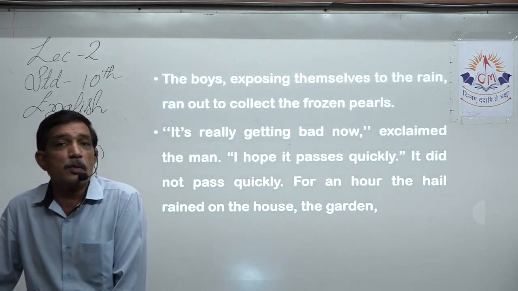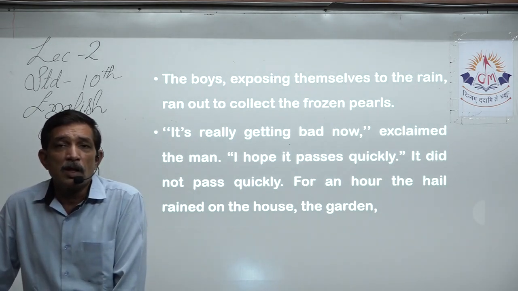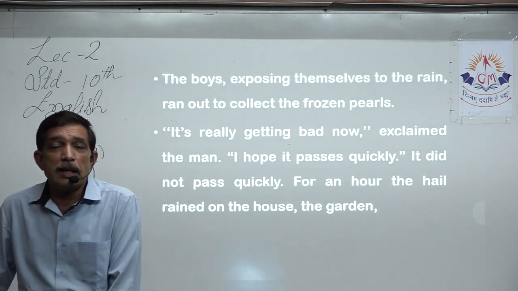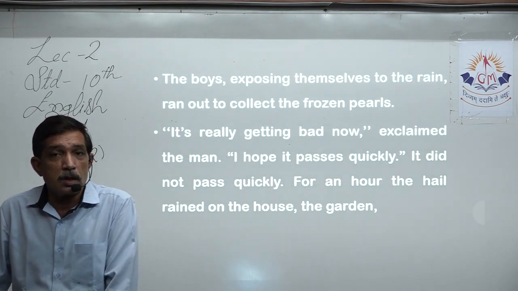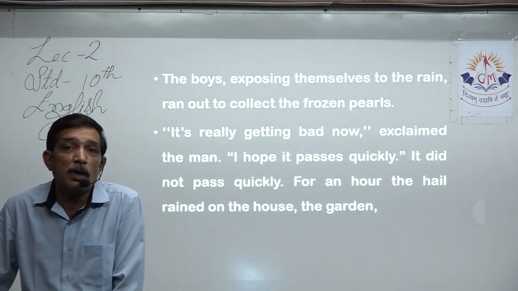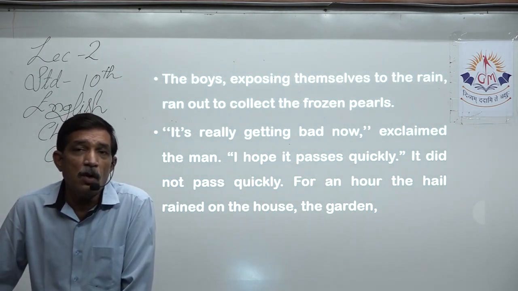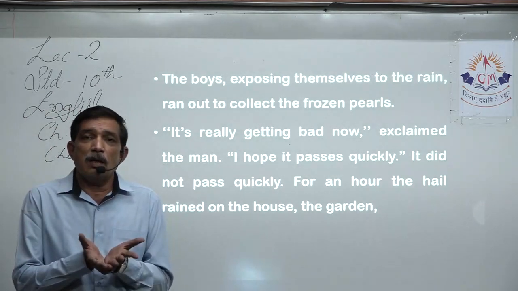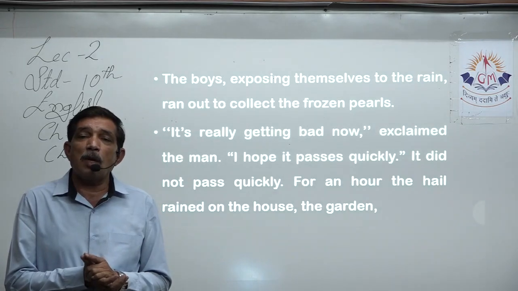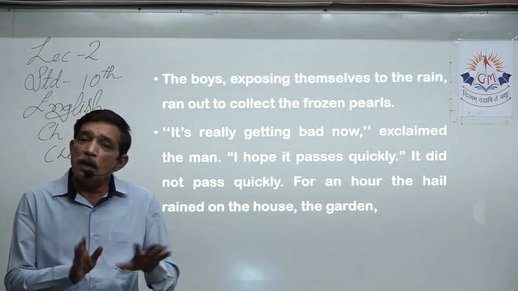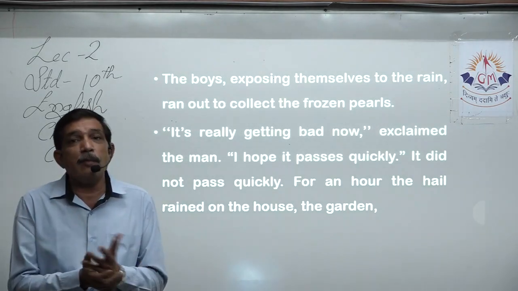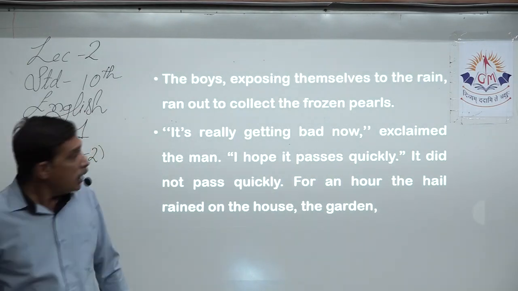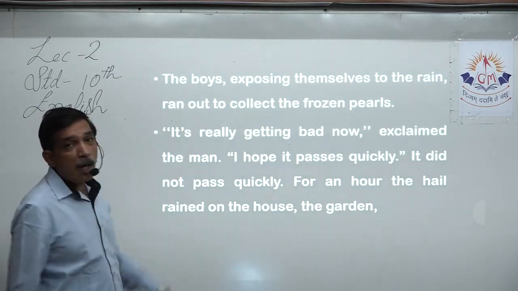We know in those days there was no refrigerator, so there's no question of them seeing any ice balls, right? So for them it might be a lot of excitement, but without a refrigerator you can't keep ice. As soon as the hailstorm is over, the ice is going to melt. But till then, it's lots of excitement for the young children. So they ran out to collect.